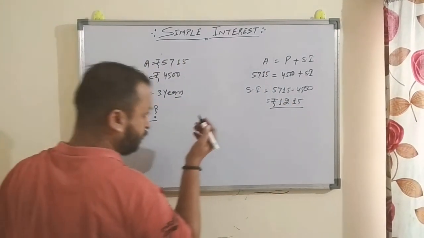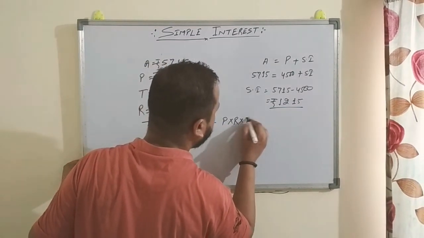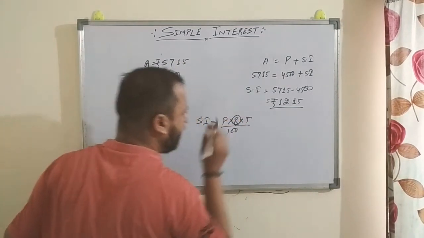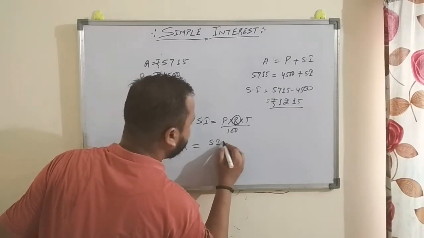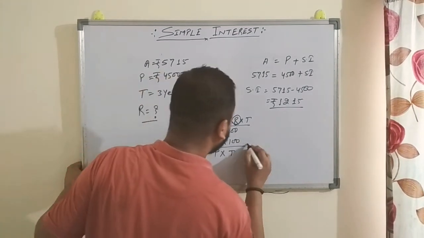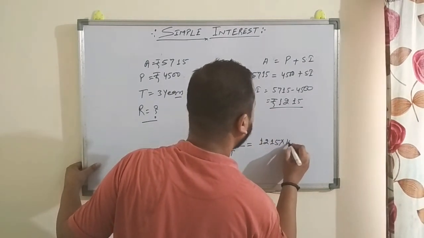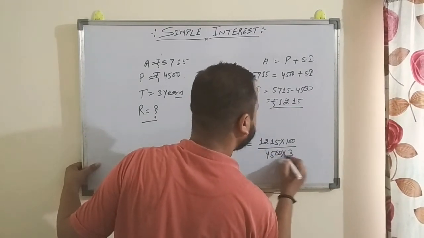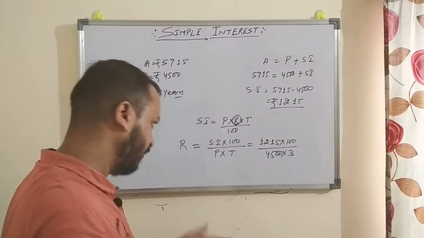So now we know the formula for simple interest. SI is equal to P into R into T by 100, right? But we have to find out this R. So write the formula for R, that is SI into 100 divided by principal into time. So SI is what? 1215 and 100. Principal is what? 4500 and time is 3 years. Right? So we can simply solve it.